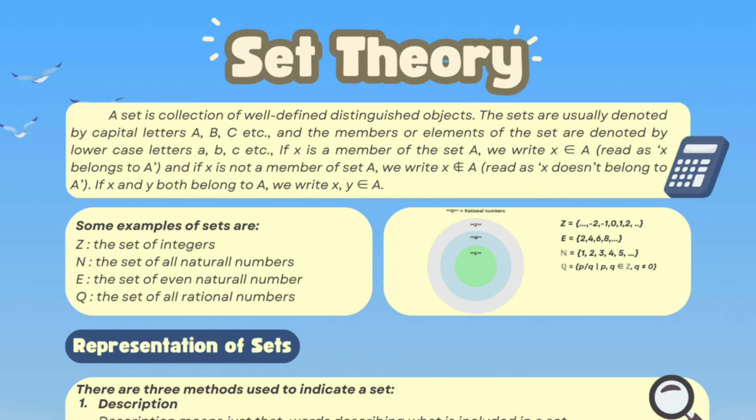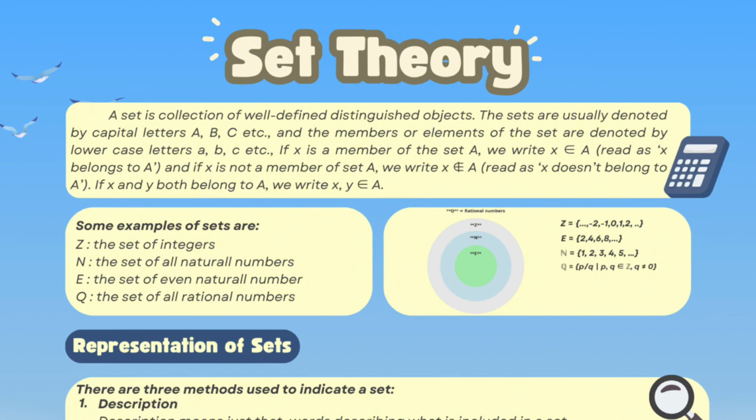Second, N is the set of natural numbers. The members of the set are counting numbers starting from 1, and sometimes 0 is also included depending on the definition. The set of natural numbers can be represented as N = {1, 2, 3, 4, ...}.